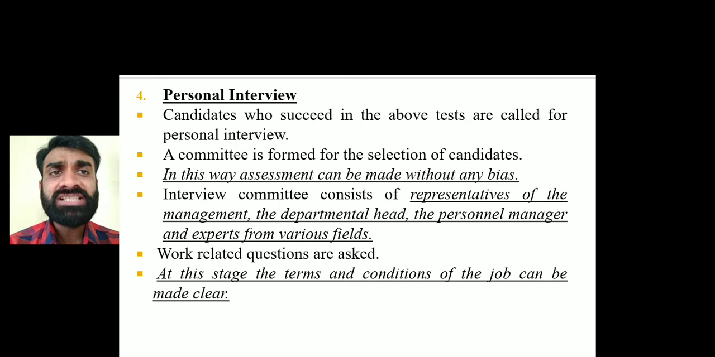Those who have cleared the test, a particular selection committee will be formed for them. Or we can say an interview committee will be formed. Now what is the interview committee? What is the team that it consists of?